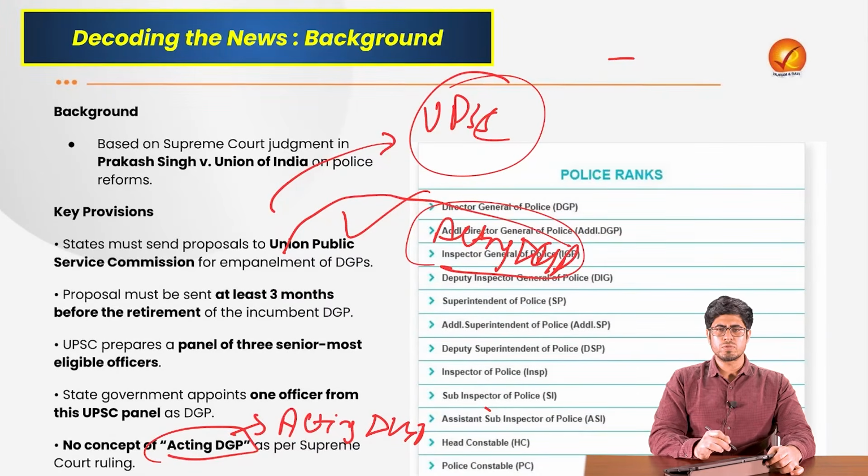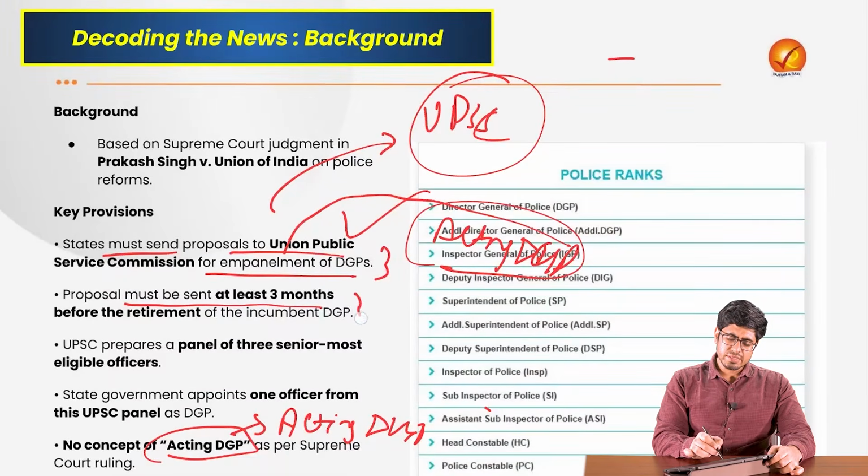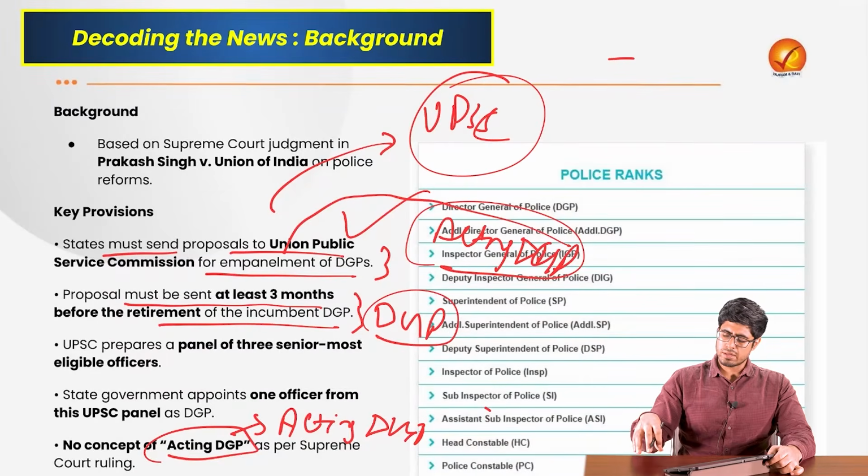This is basically the provision of the recent rules that UPSC has passed, that states must send the proposal to UPSC for empanelment of DGP. That was already there. The proposal must be sent at least 3 months before the retirement of the incumbent DGP. If a DGP is about to retire, the state must send a panel of names 3 months before his retirement, so that if the last moment has come and you have still not sent the name, you would of course be appointing an acting DGP.